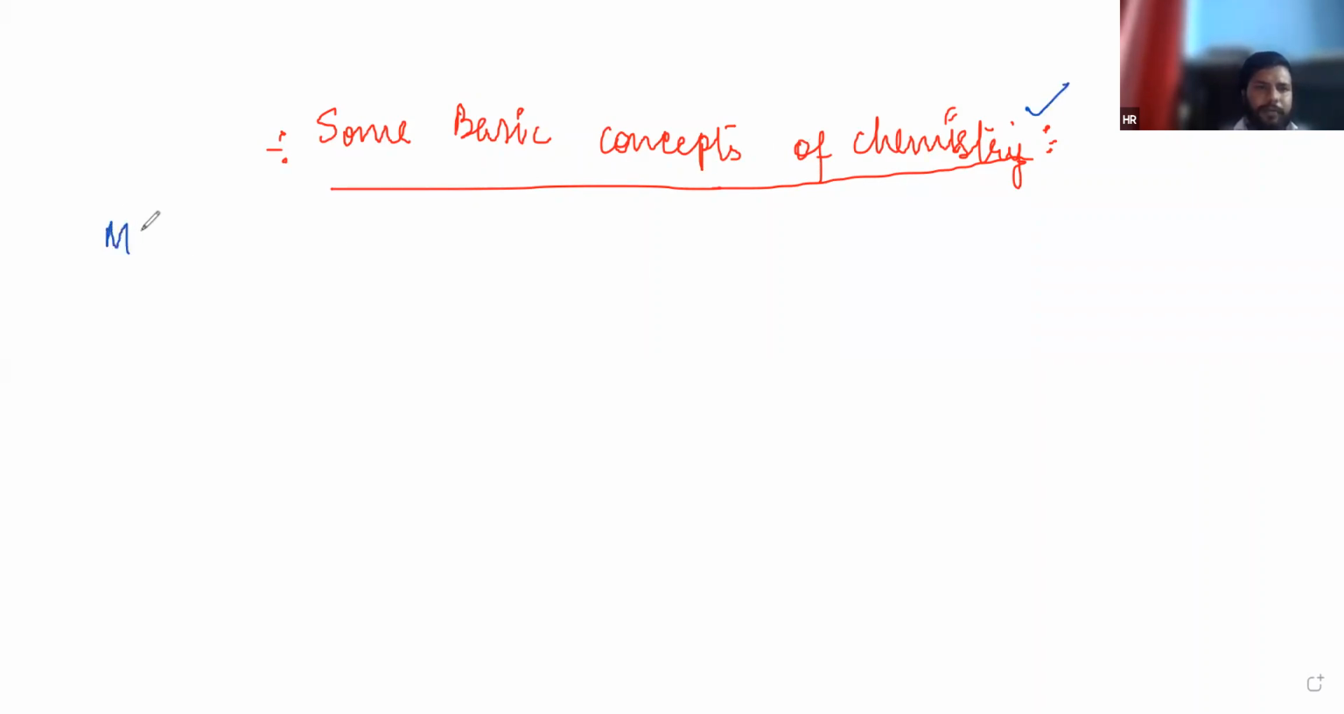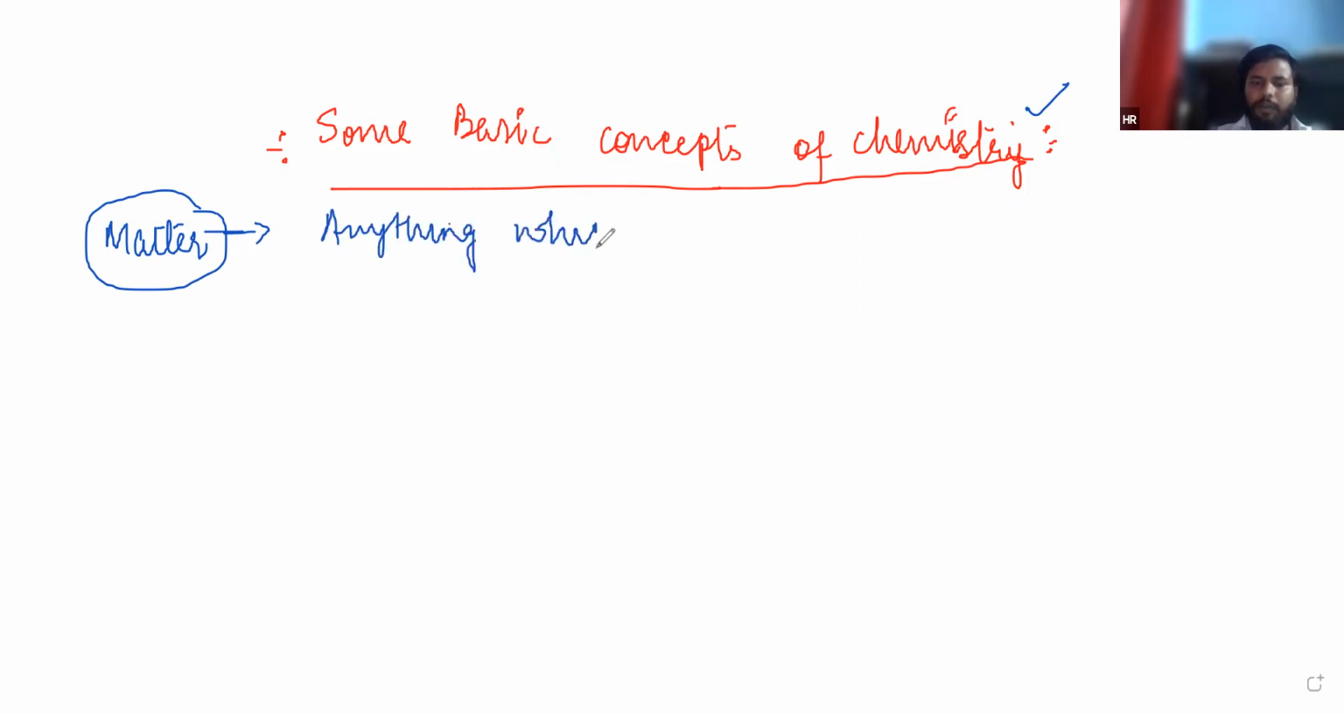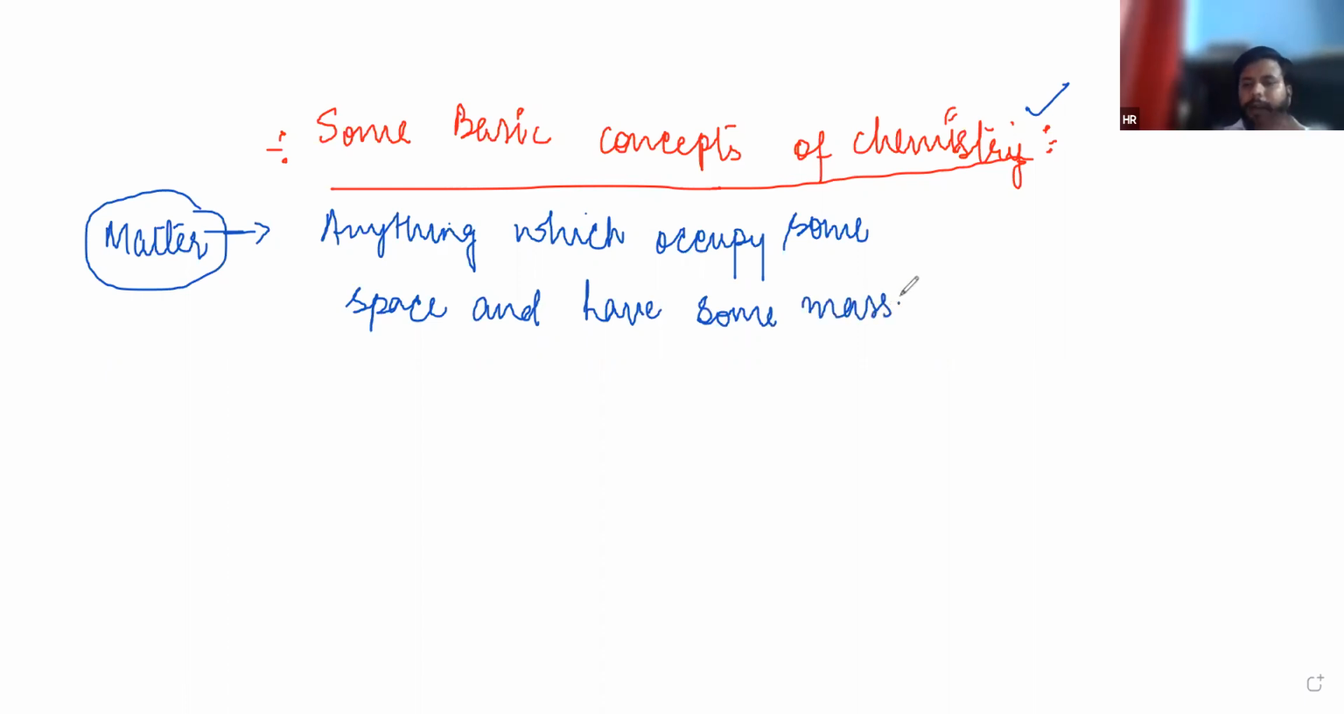Now we will start from matter. What is matter? We already studied about it in class 9th. Anything in this world or in this universe which occupies a space and has some mass, that is called matter. Anything which occupies some space and has some mass is called matter.